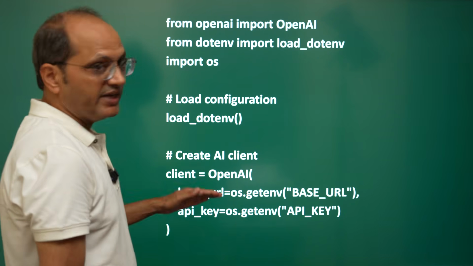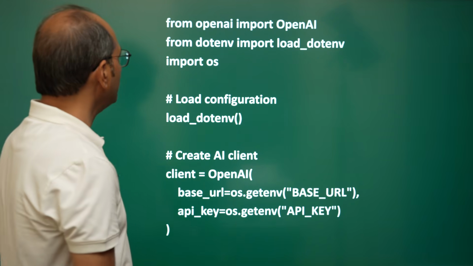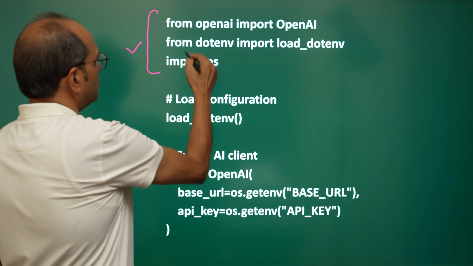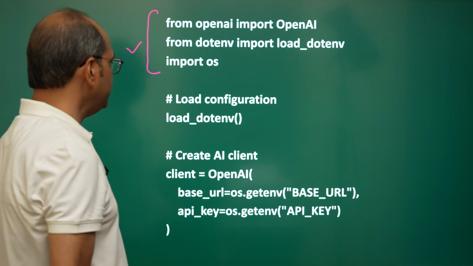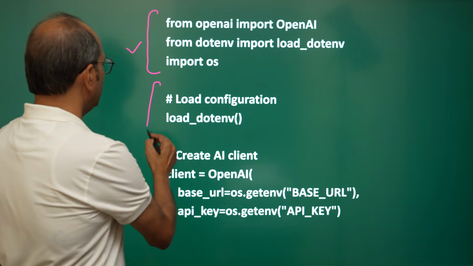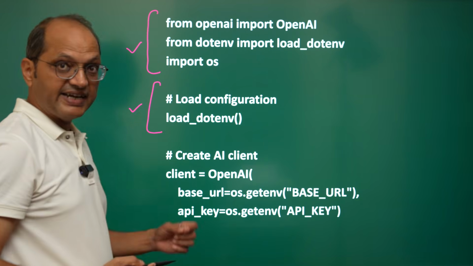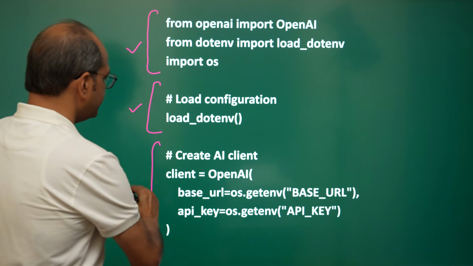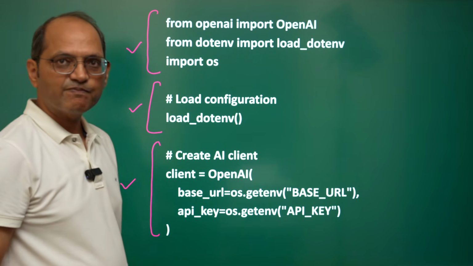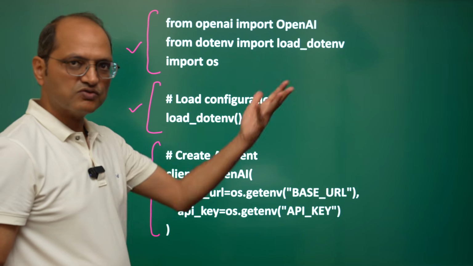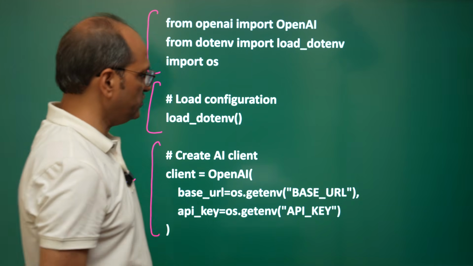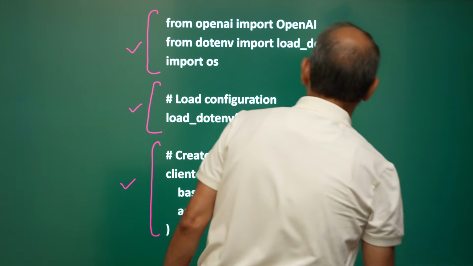So this is the program. This is the entire program from OpenAI. So this is the same as you know, we are importing some libraries. Then we load the configuration. This is again the same thing. Create AI client. This is again the same thing. This is the same which earlier you have written and understood. So this is the same. Nothing changed here. Next.